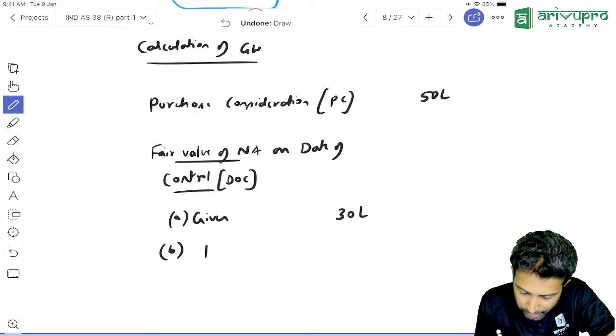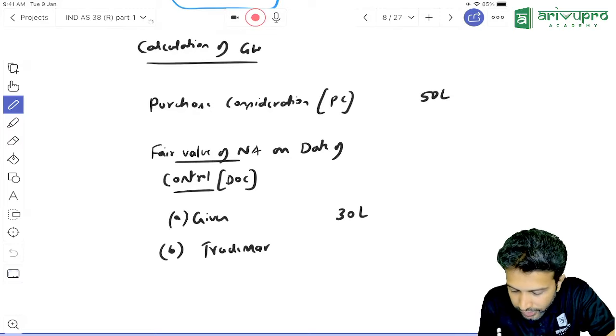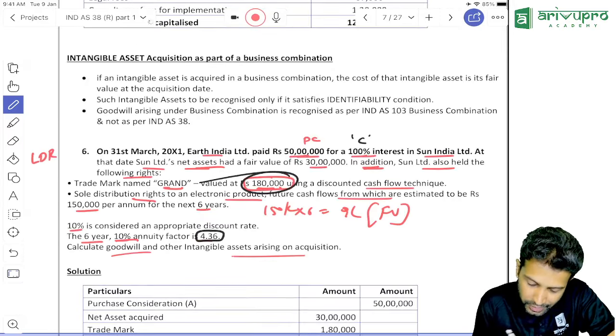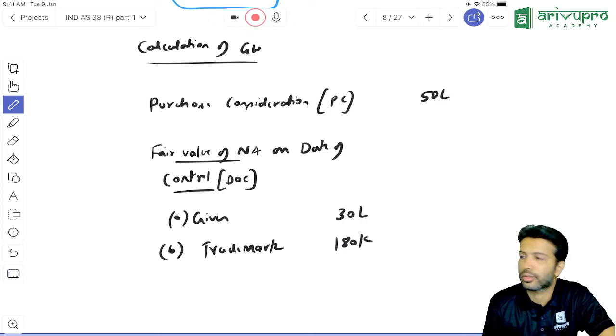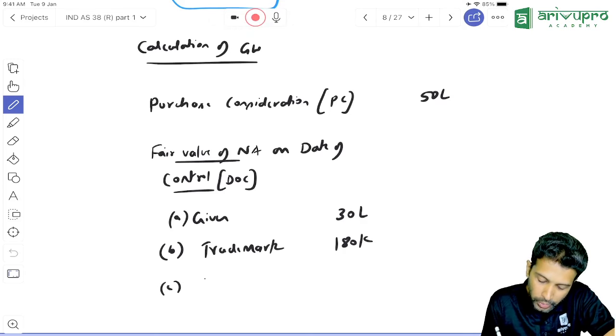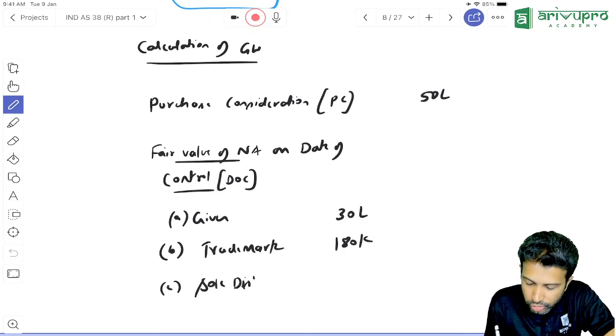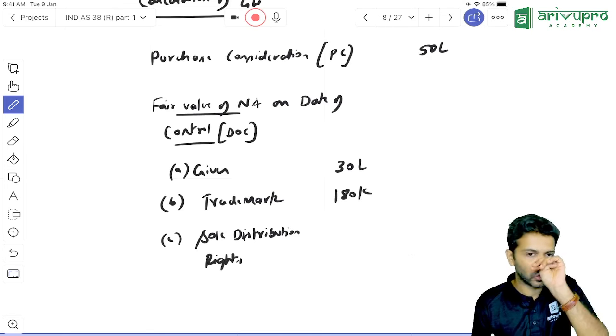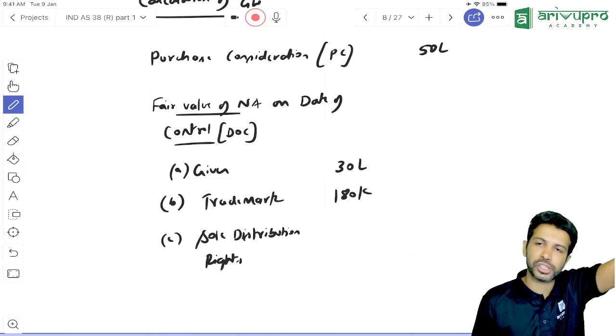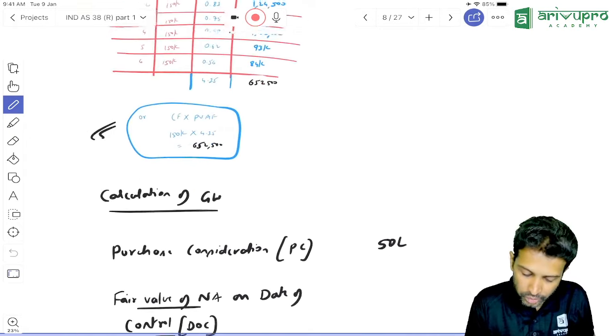For this trademark, do we have to find out the value or have they given it? The trademark valuation is already done and they've got it to be how much? 1,80,000. That's all or one more? One more called what? Sole distribution rights. Have they given the value of the sole distribution rights? No. They had given the value on a future value terminology. We found out the present value. What is the present value of that?